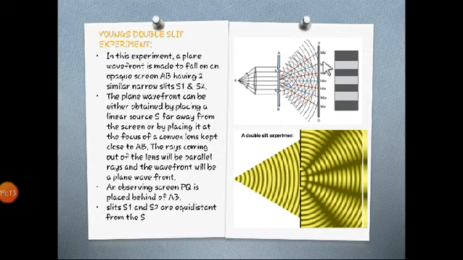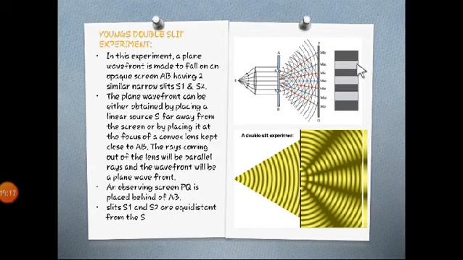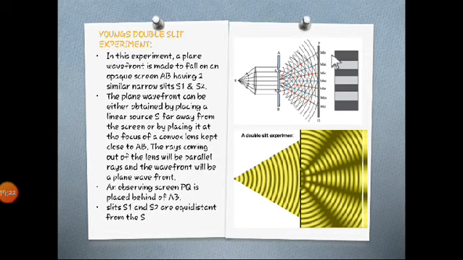On the screen you can see the light in brighter form, and when destructive interference happens, on the screen you can see the darker part of the light. That means when we are using yellow light, this part will be bright yellow, and where the destructive pattern happens, we get a darker yellow color.